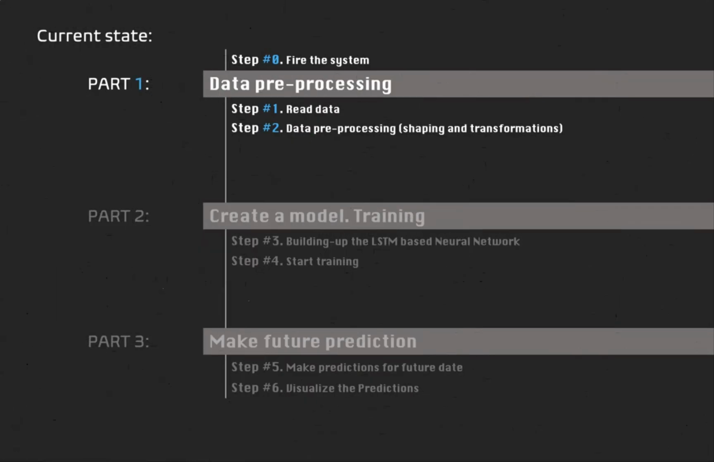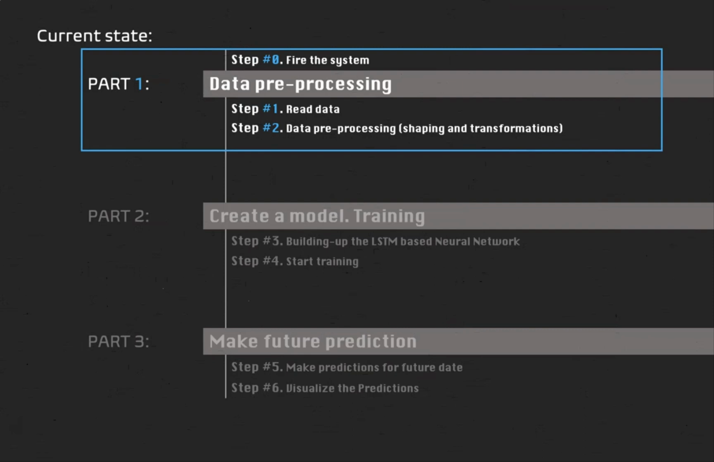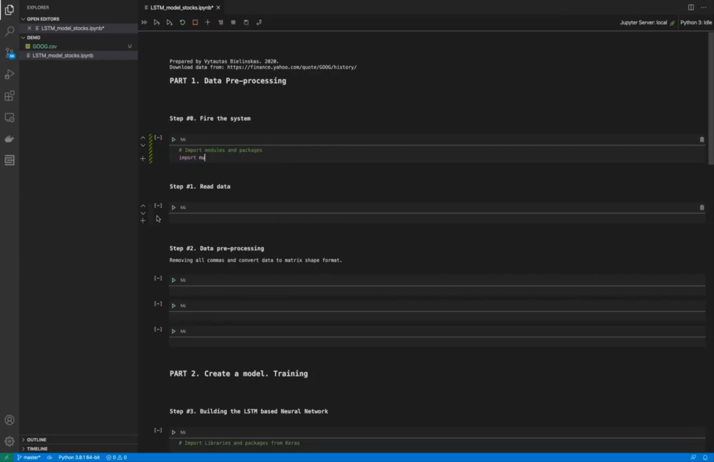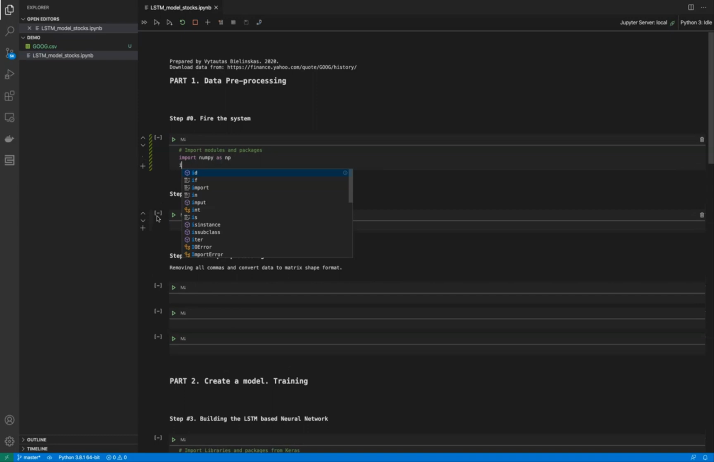So, welcome to part number 1. What will we do? We will fire the system, import all required libraries, and read the original data. It is a stock prices CSV file, and we will do data shaping and transformation that will work with LSTM in part number 2. So let's do it. We begin our project with step number 0.